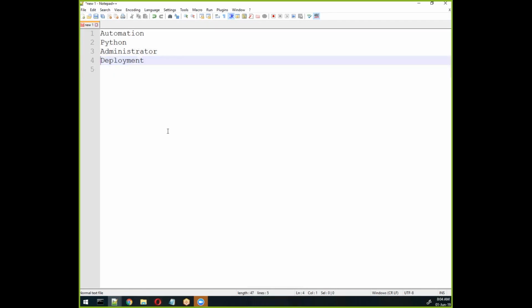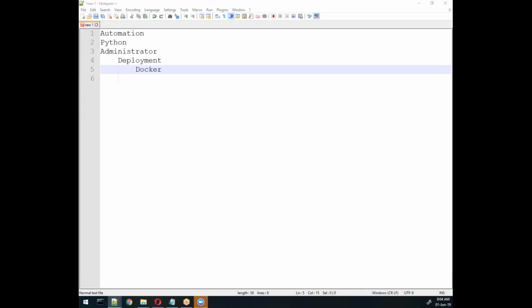In the deployment process, the best one is Docker, so we will follow only Docker. Otherwise, we have other options also. I will share those options with you, so you guys can continue with those options also. No issue for that.